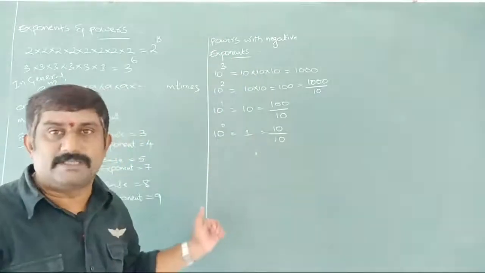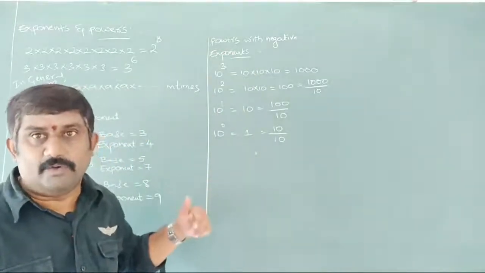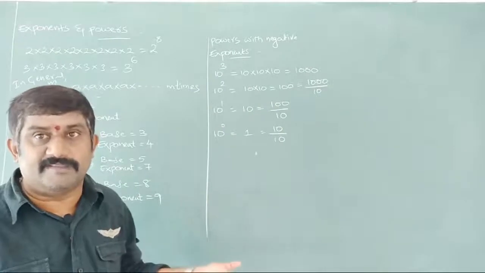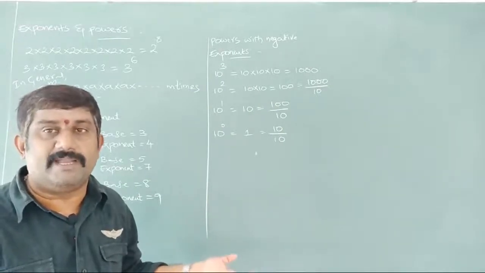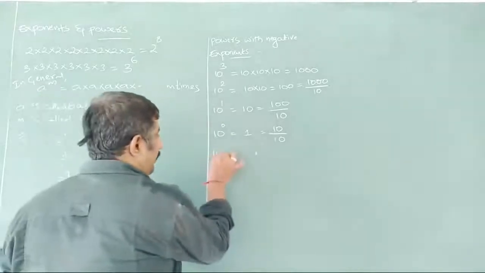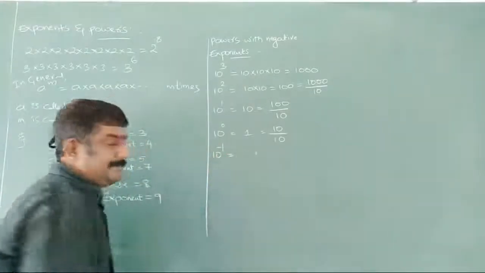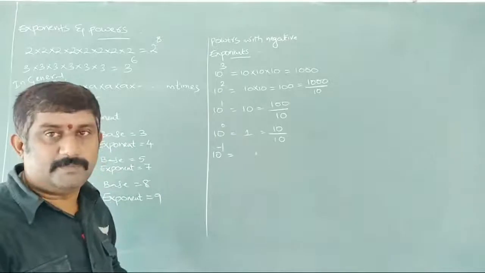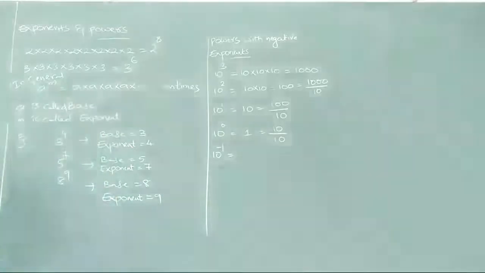Next, what next? After 0, if you go through the integers, after 0 in the decreasing direction, what will we get here? -1 we will get here. So what can we write now? 10 to the power of -1 we are writing here. 10 to the power of -1.